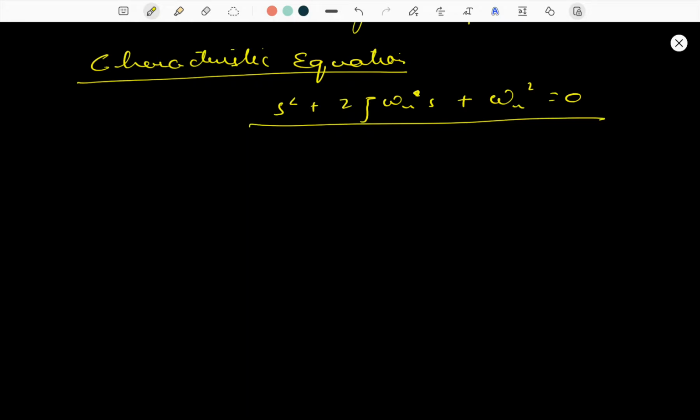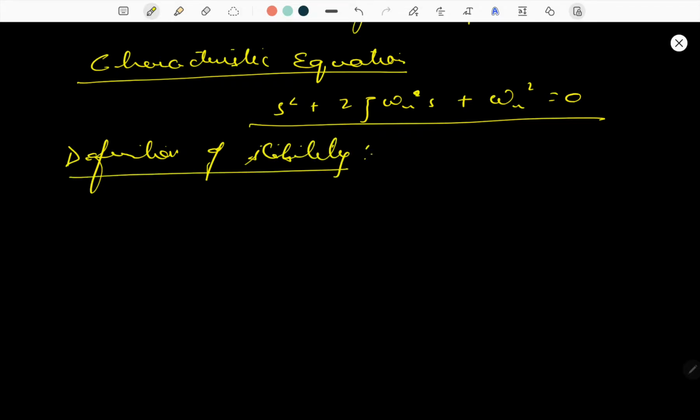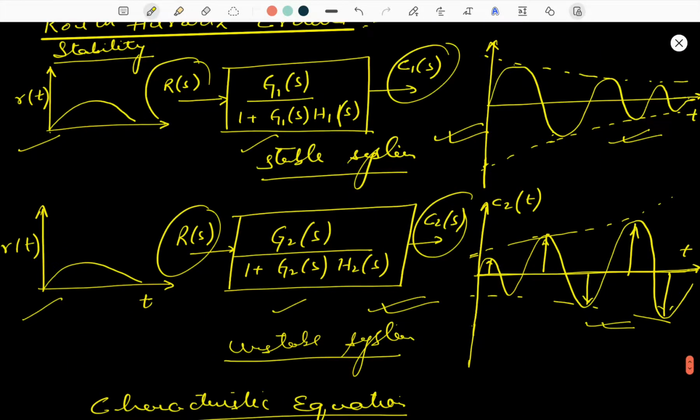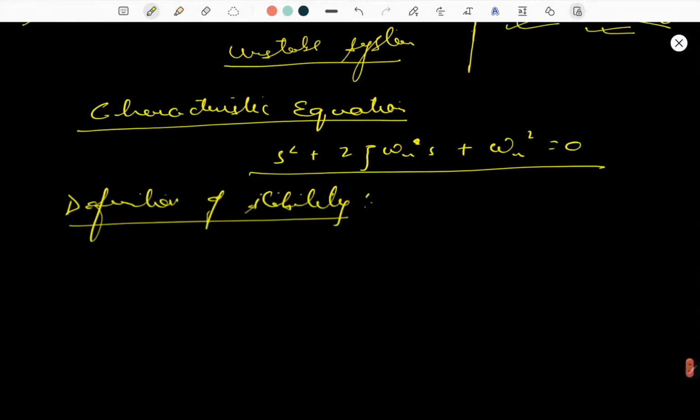So if the characteristic equation or the transfer function of the system is given, then without obtaining a direct time solution, how can one say whether the system is stable or unstable? In this way we are moving to Routh's criteria. First of all, the definition of stability, which we have discussed earlier: the oscillations damp out in the end. So this is the stable system, and where the oscillations are increasing, this is the unstable system.